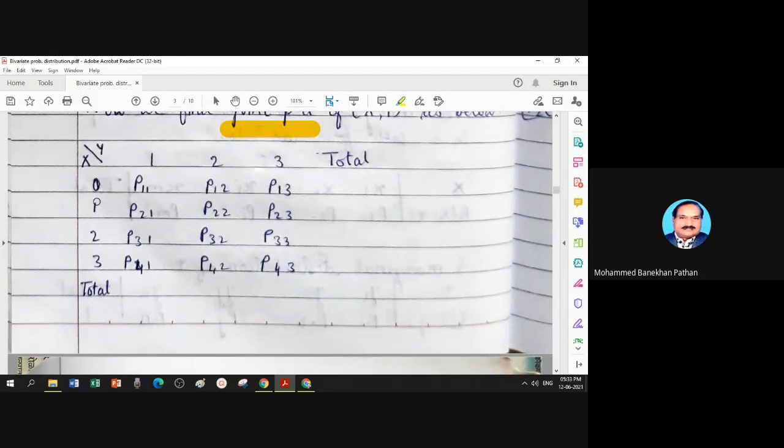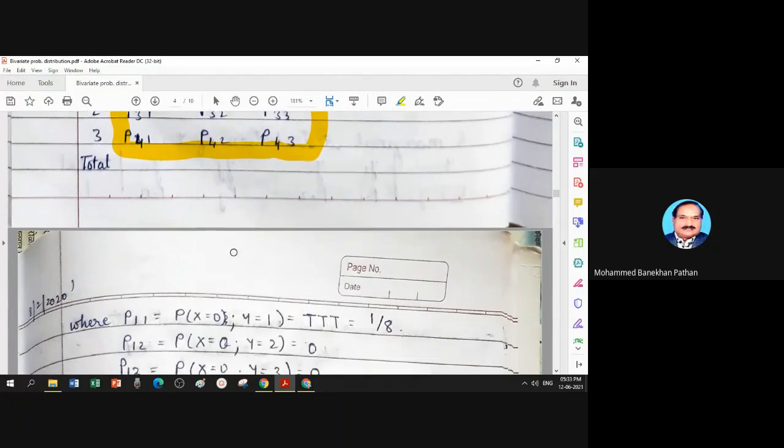X taking 0, 1, 2, 3, Y taking values 1, 2, 3, and these are the joint probabilities which we have to calculate. P11 is the joint probability that X takes value 0 and Y takes value 1, and so on.